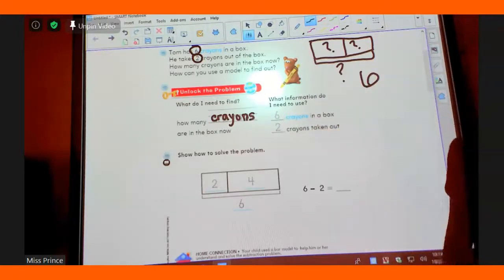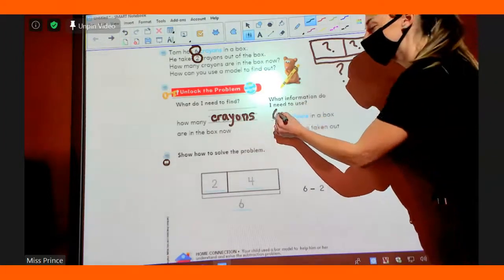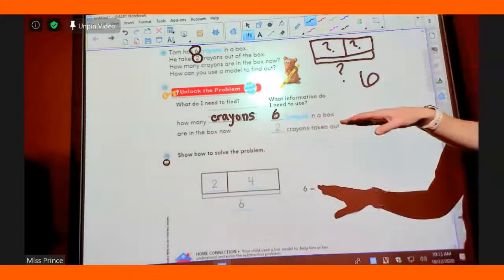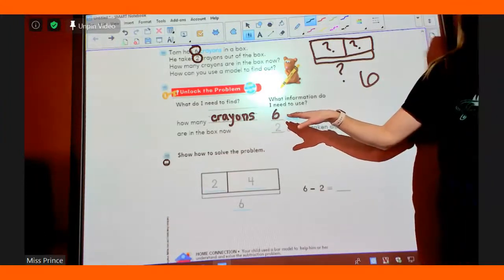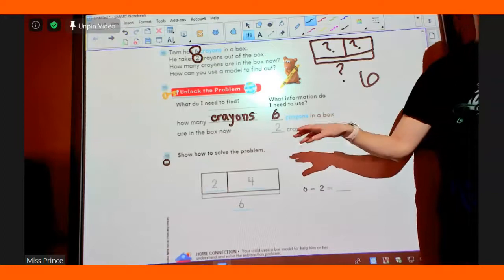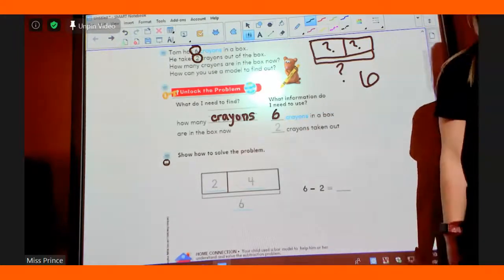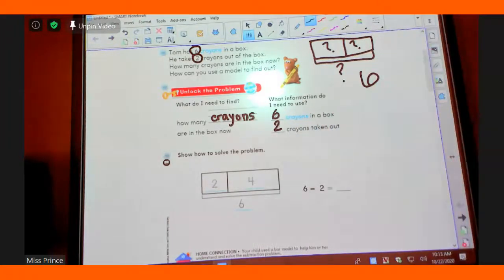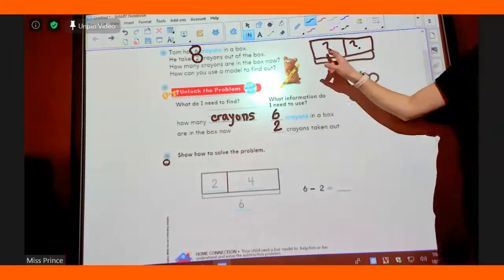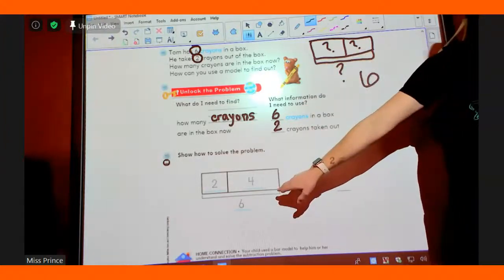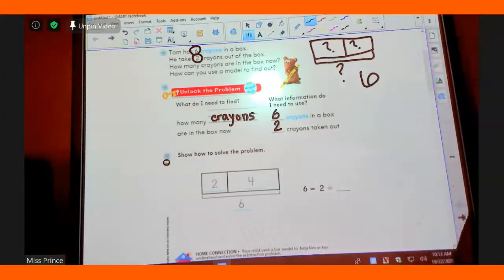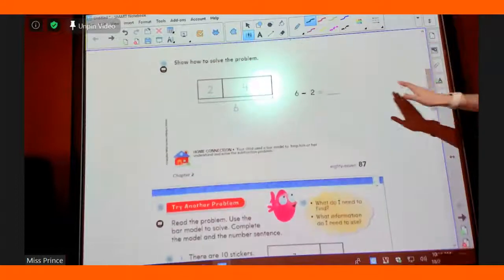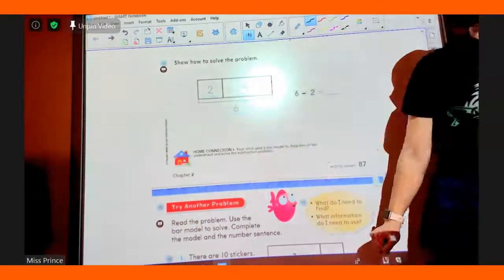So there are how many crayons to start? 6 crayons to start. When Miss Prince writes on the screen, you write in your book. Good job. And then we took some crayons out. How many crayons did we take out? 2. All right. Now we are going to use that bar model I was talking about up here. But this one they did it for you because they're teaching us. All right. Show how to solve the problem.